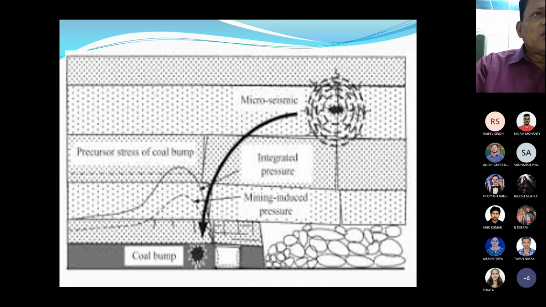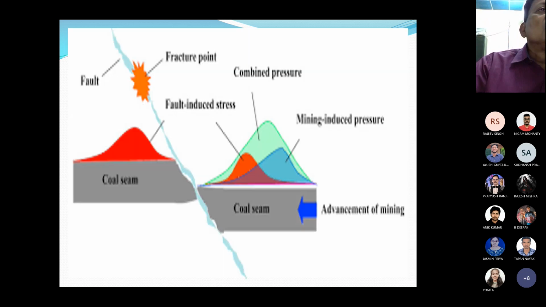Here, the coal mine bomb is presented in a graphical manner. This is the microseismic activity which has taken place on the roof level, and this is the integral pressure, and this is the pressure stress of the coal bomb, for which reason the coal mine bombs occur.